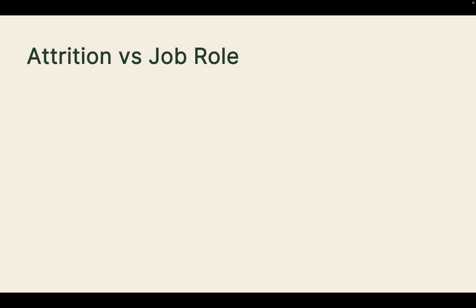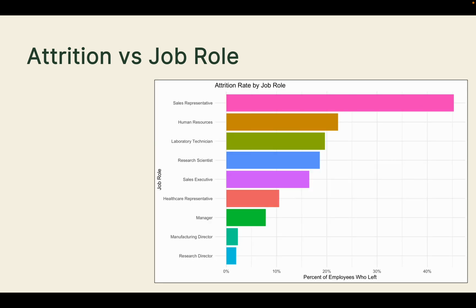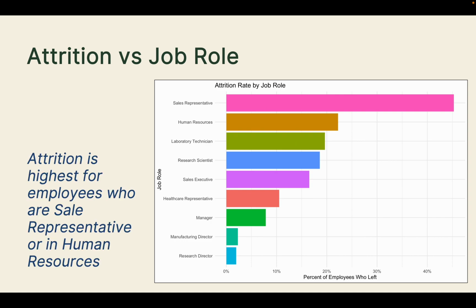In the next few slides, I have a few visualizations that compare the relationship of attrition to certain features. So here, this visualization shows how attrition varies across different job roles. The highest attrition rate appears among sales representative and human resource employees. So these job roles may have a higher stress or even lower pay, which makes them more likely to experience turnover. In contrast, managers and research directors have the lowest attrition, suggesting that their experience may increase retention.